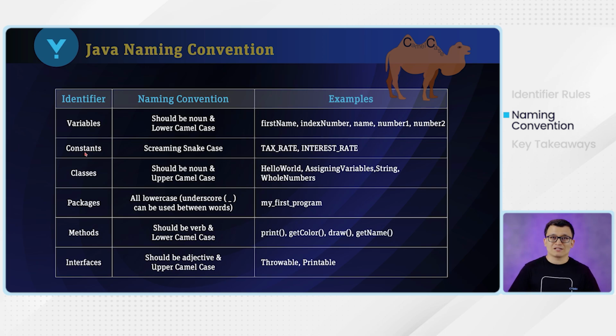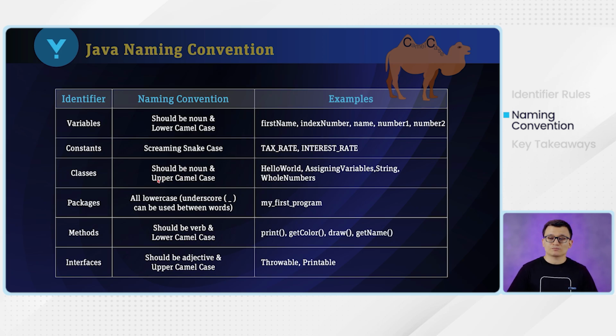And the constants. We also talked about the constants in our previous video. We stated that every time we use the final keyword to declare variables, it's best if we make all the variables uppercase, right? So every single final variable in Java, whether built-in or user-defined, should always be in screaming snake case, or all uppercase. Okay. So if there is more than one word, you should apply the underscore. You should use the underscore between each of those words when you have constants.